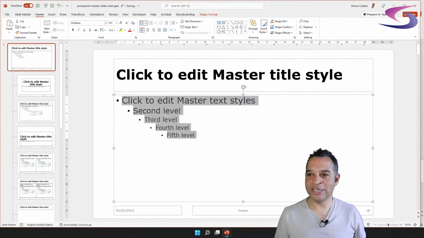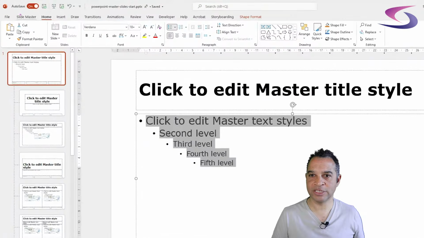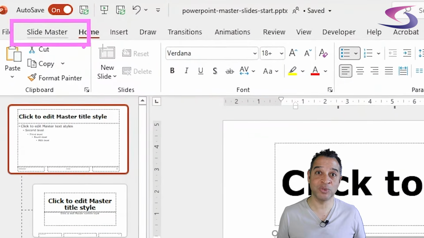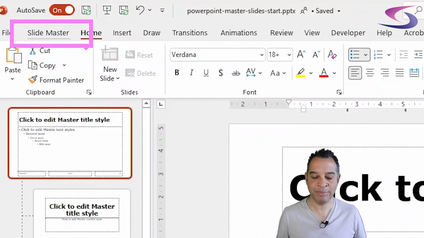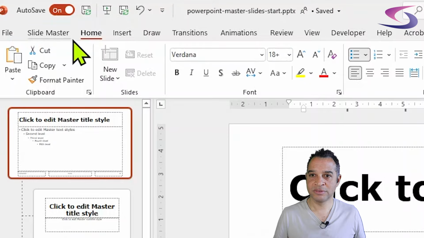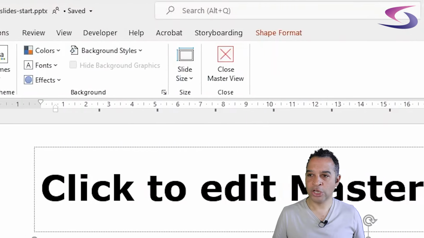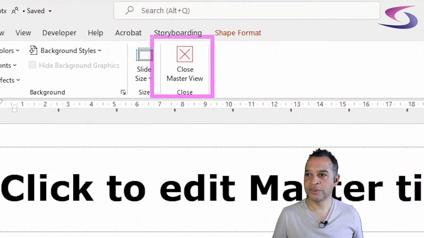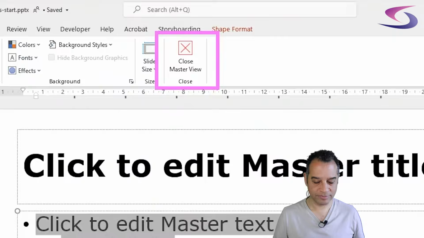So now what we're going to do is go back and see how that applies to our presentation. So I'm going to click back on the Slide Master view here at the top. So I do apologize. What we're going to do next is click on the Slide Master tab at the top and then click on Close Master View over here on the right-hand side.